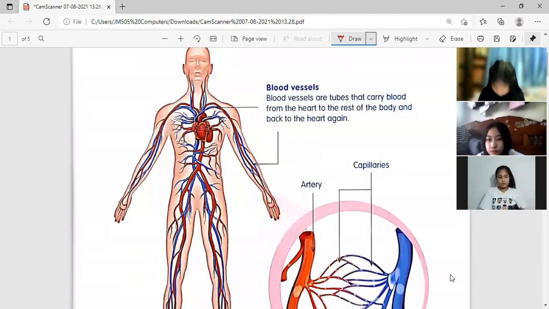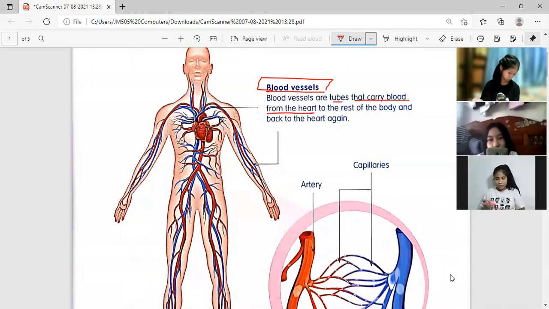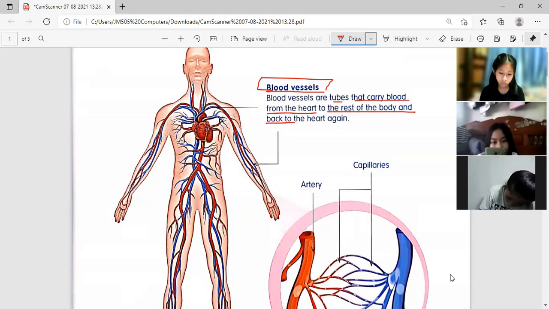I want to see this one also in your vocabulary notebook. Blood vessels are tubes that carry blood from the heart to the rest of the body and back to the heart again. Blood vessels are the tube.